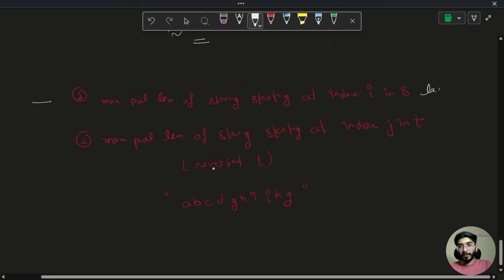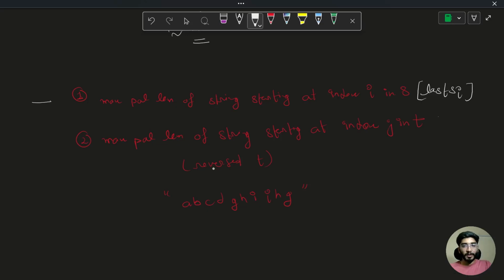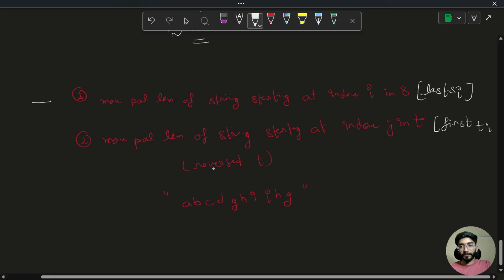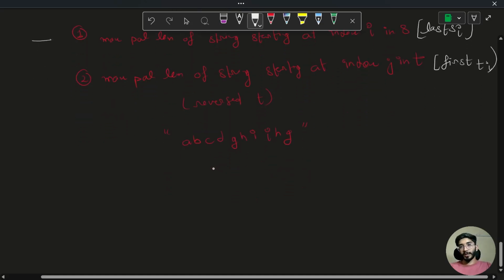So we can compute last of s of i, which will give us this, and this is basically first of t of i, which tells the max length of any palindromic string in t.